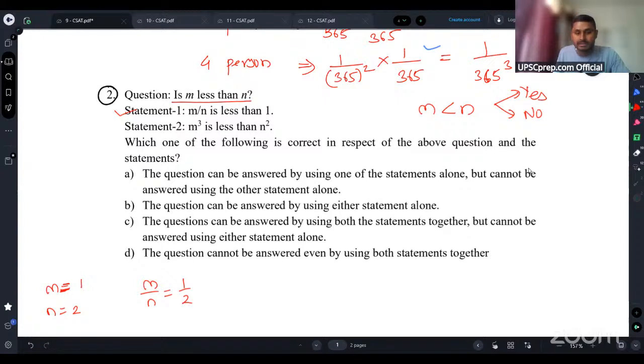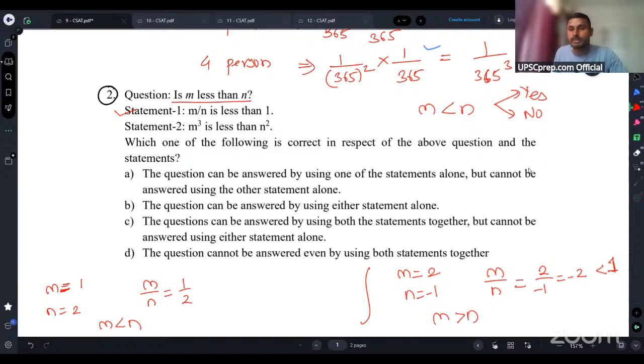But there is one more possibility. I can assume the value of m as, let's say, 2 and n as, let's say, minus 1. Now in this case, what will be the value of m by n, guys? m by n will be 2 by minus 1, which is minus 2, which is again less than 1. But in the first case, I can see that m is less than n, and in this case, m is greater than n. Right? So both are possibilities.